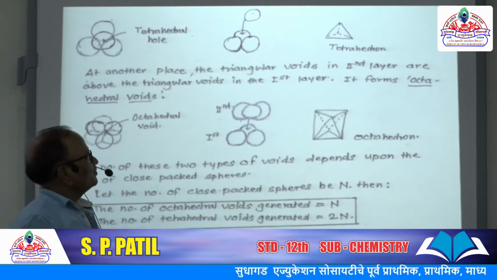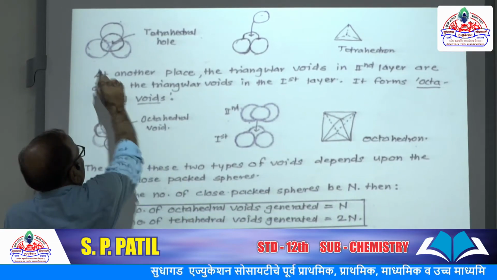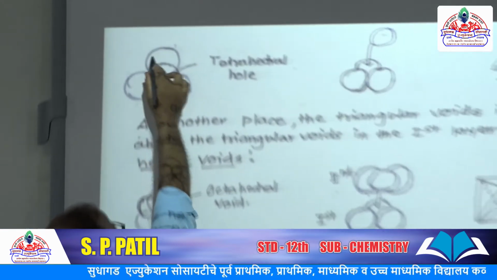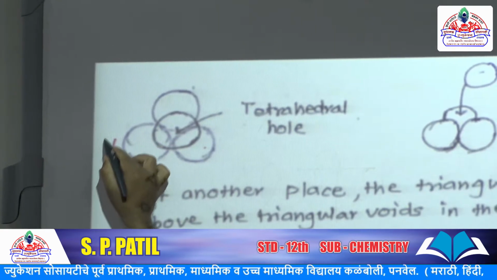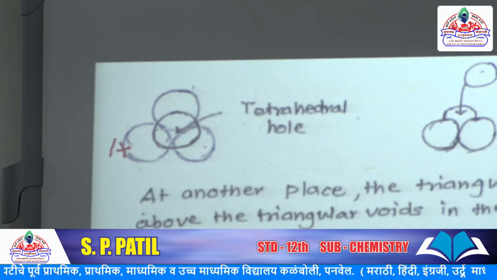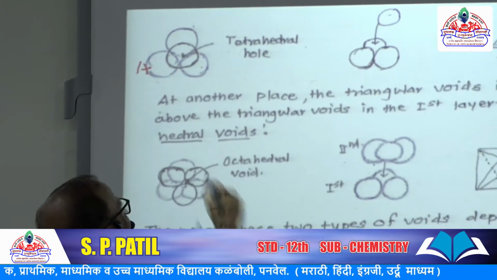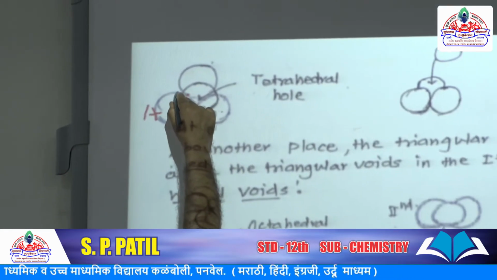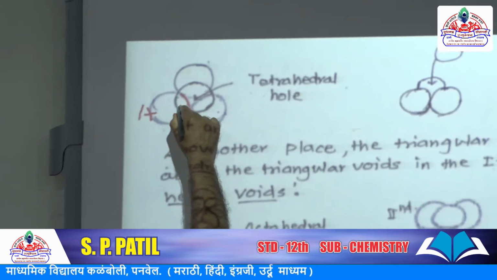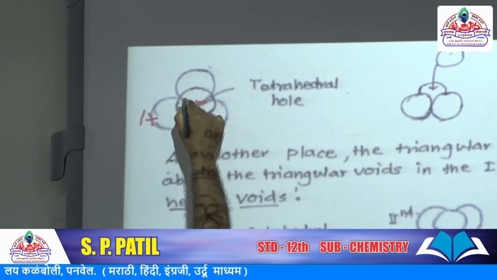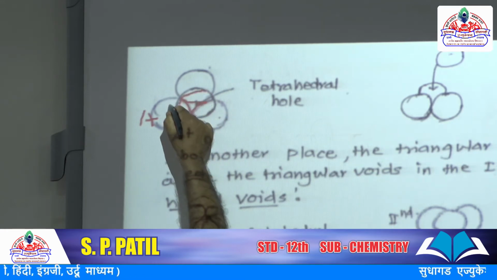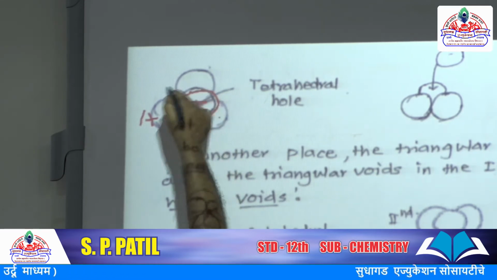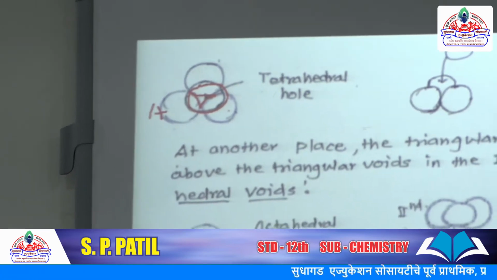Now look here. These three spheres belong to the first layer, the A layer, and in this depression the sphere of the second layer is placed.